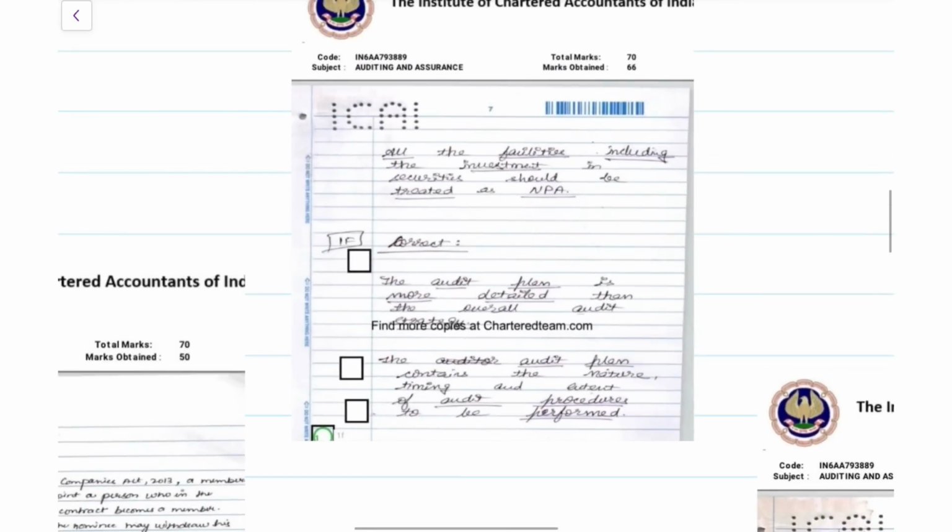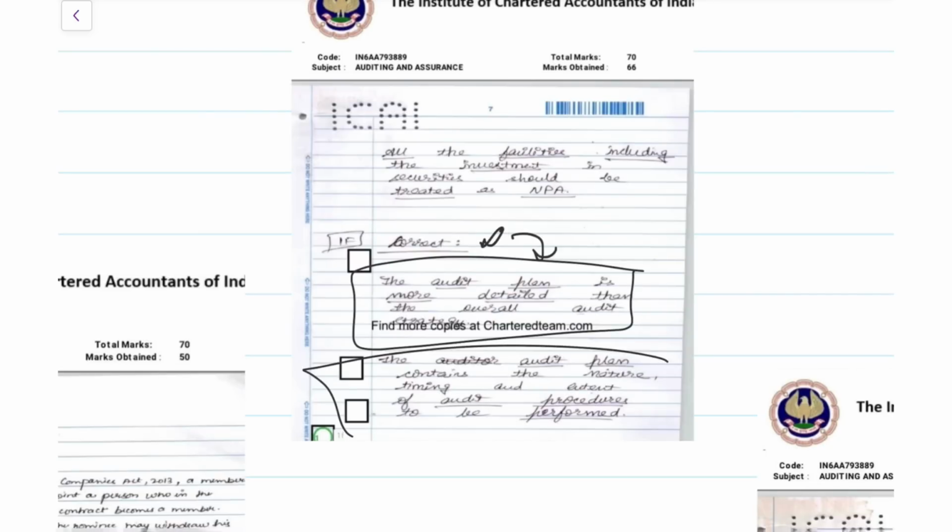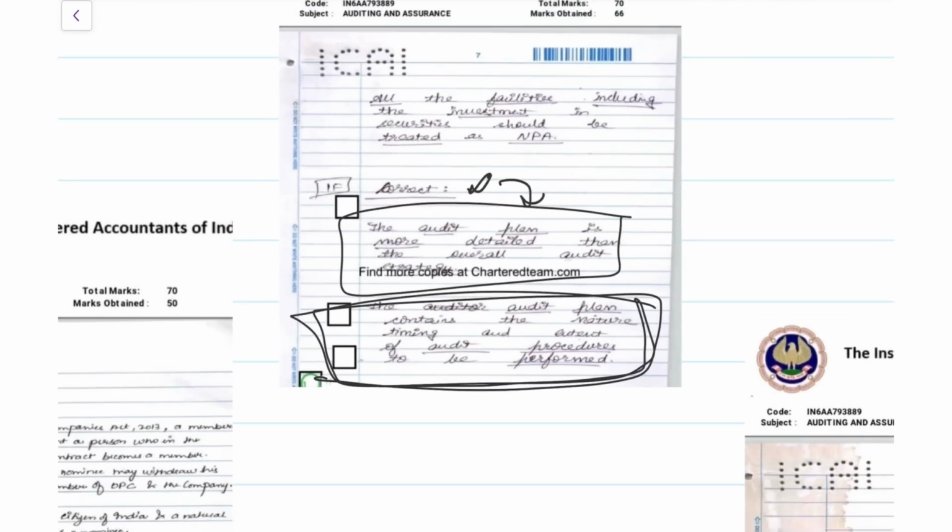See, even here there is one more example. They have written that audit plan is more detailed than the overall strategy, so they have answered whether it is correct or incorrect, that statement they have given here, and then they have explained one or two lines about it. See here how the person has given gaps between all the words. This is not a BCom exam where you have to fill the answer paper, remember that. But it is very necessary that you present it very well. So see, they have given a good amount of gap between words, so that it's easier for the examiner to understand it. So at least you have to fill it like this.